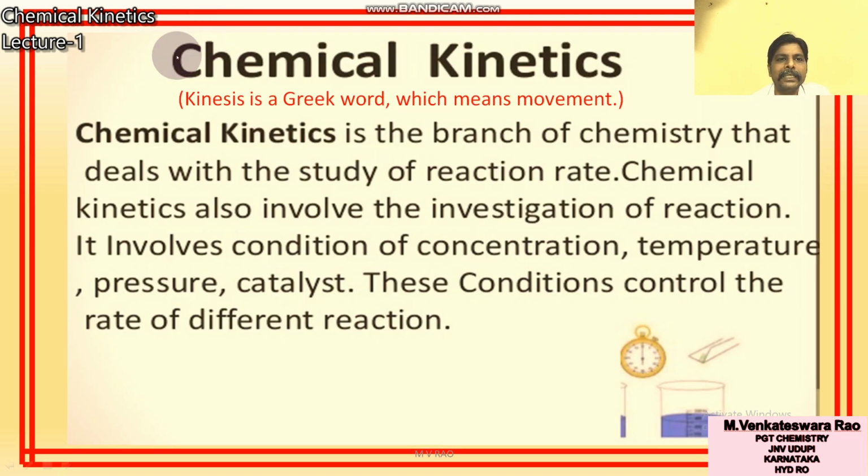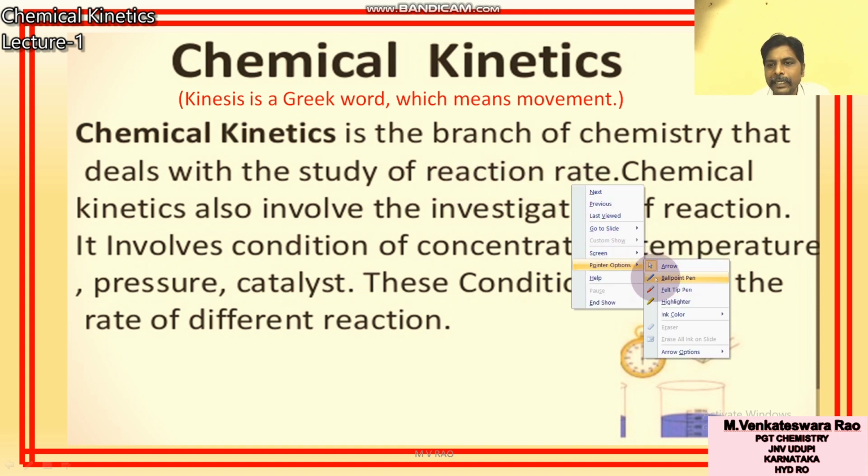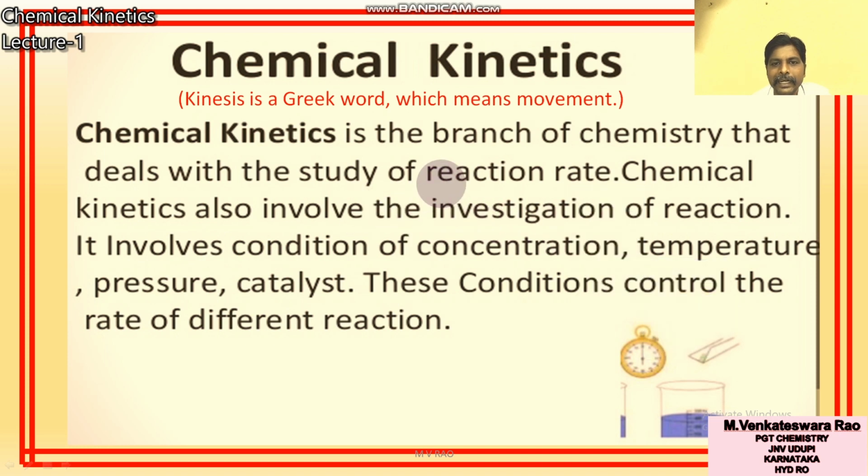Okay, now we will see chemical kinetics, our present chapter. Chemical kinetics is the branch of chemistry that deals with the study of the reaction rate. This is important. The term rate will come nearly 1000 times in this kinetics chapter. So chemical kinetics is the branch of chemistry that deals with the study of the reaction rate.